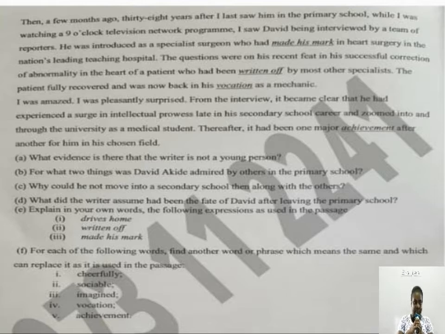I was amazed. I was pleasantly surprised from the interview. It became clear that he had experienced a surge in intellectual prowess late in his secondary school career and zoomed into and through the university as a medical student. Thereafter, it had been one major achievement after the other from him in his chosen field.